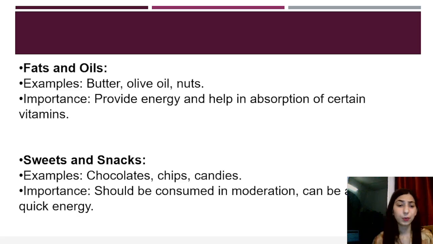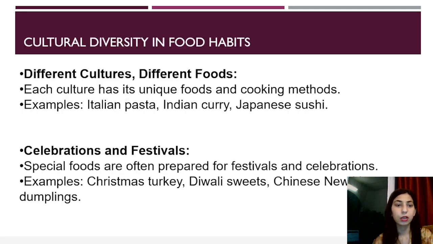Then sweets and snacks. For example, chocolates, chips, candies, these come in the category of sweets and snacks. Why are they important? They should be consumed in moderation. They can be a source of quick energy. These are not something which provide you a lot of nutrients, but they can be consumed in moderation for quick energy. When you're feeling down, you just have one chocolate or candy. You can just keep it in your purse and take it anywhere. If you have low iron or anything and you need quick energy, it's very important, but just in moderation, not in bulk.